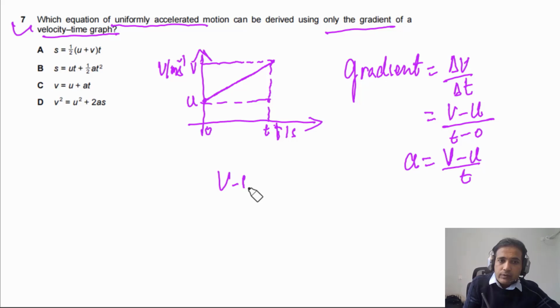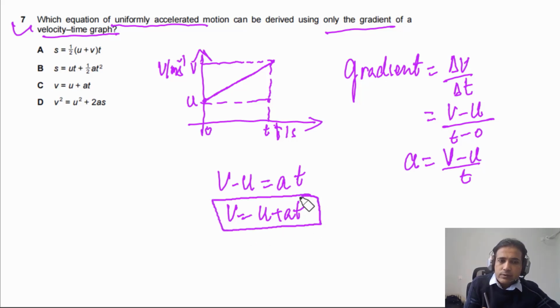So we can say v minus u is equal to at. So v is equal to u plus at. So this is the first equation. I mean, this equation can be derived only using the gradient of the velocity-time graph. So the answer for this one is C.